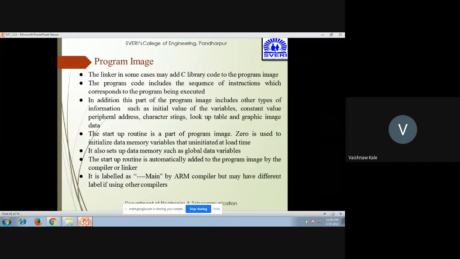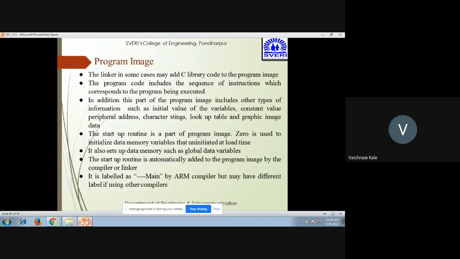the program image includes other types of information such as initial value of variables, constant value of peripheral addresses, character string, lookup table, graphic image data. Then the startup routine is also a part of the program image.